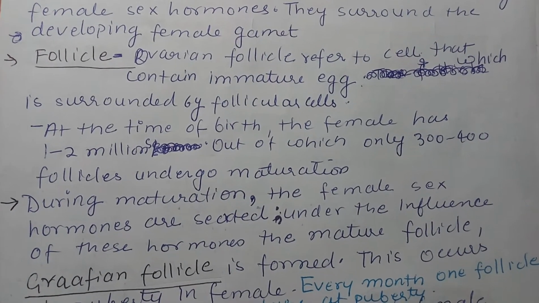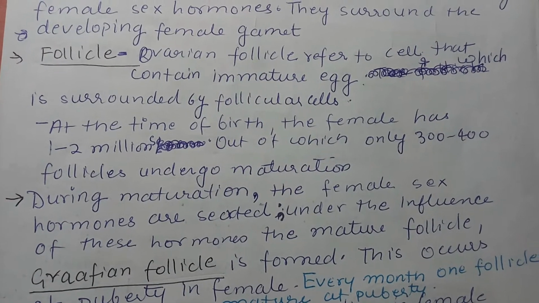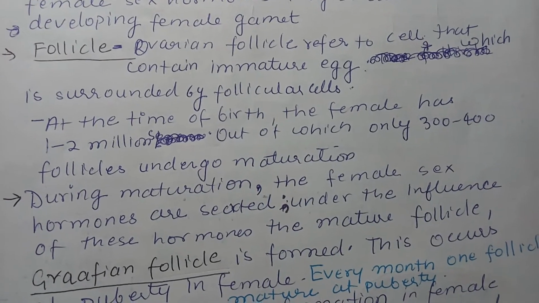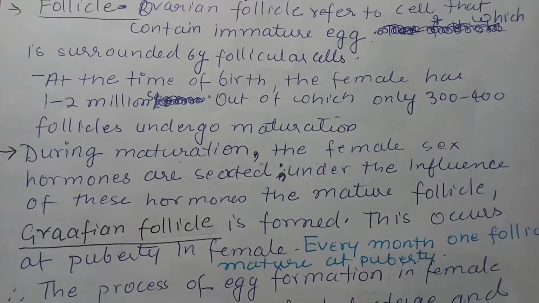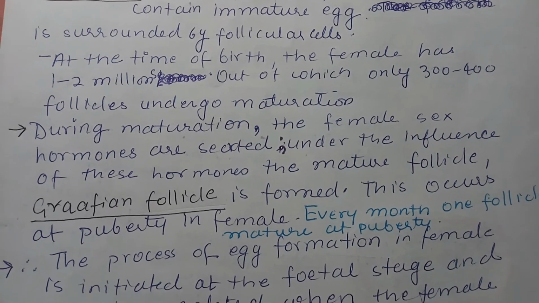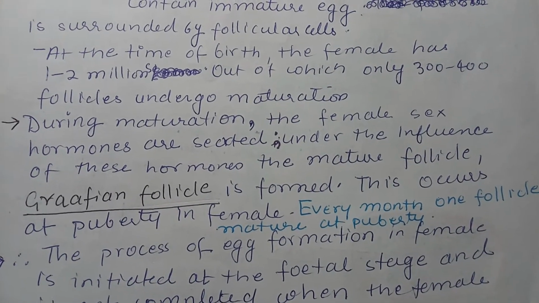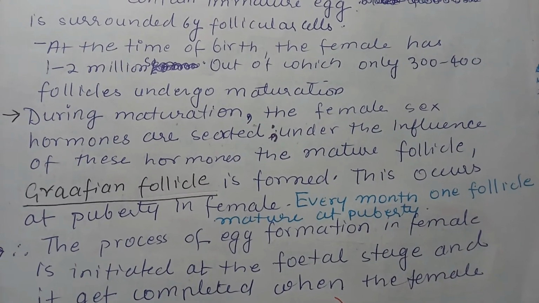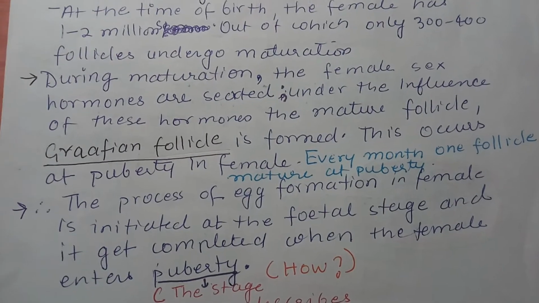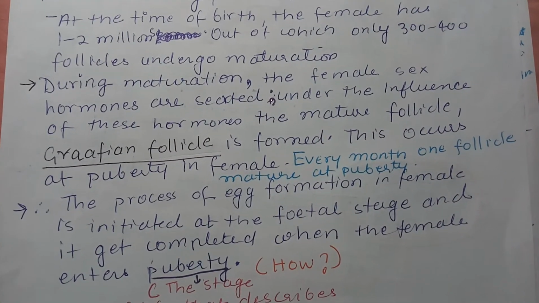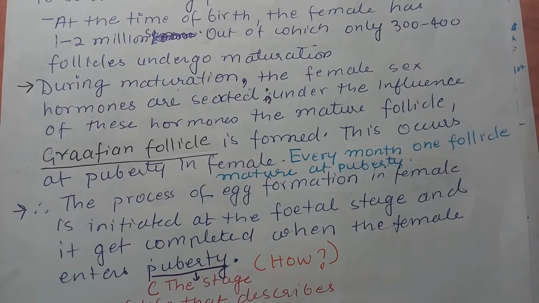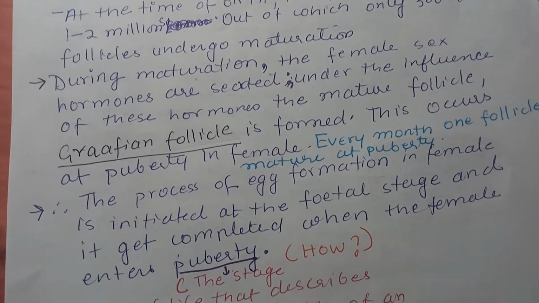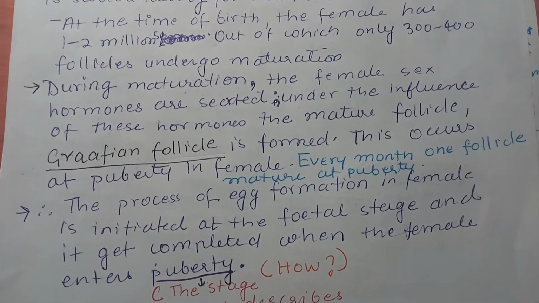At the time of birth, the female has 1 to 2 million follicles, out of which only 300 to 400 follicles undergo maturation. During maturation, the female sex hormones are secreted. Under the influence of these hormones, the mature follicles are formed. The mature follicle is known as the Graafian follicle, and this occurs at puberty in the female. So every month one mature follicle is formed.